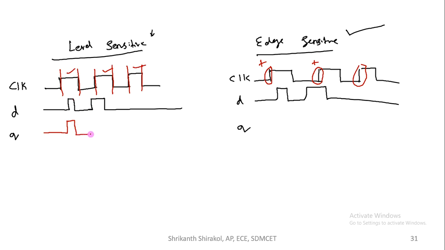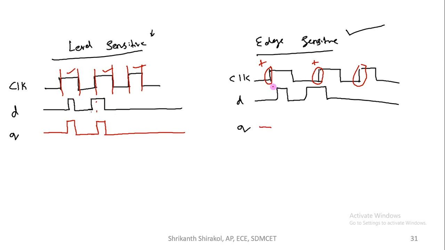It is going to 0 at the same time, and it is also getting enabled. Again here it is not updated because it has not reached the level, and here again it will rise, again it will fall because clock is 1. It will proceed. So this is how the level sensitive flip-flop or latch works.